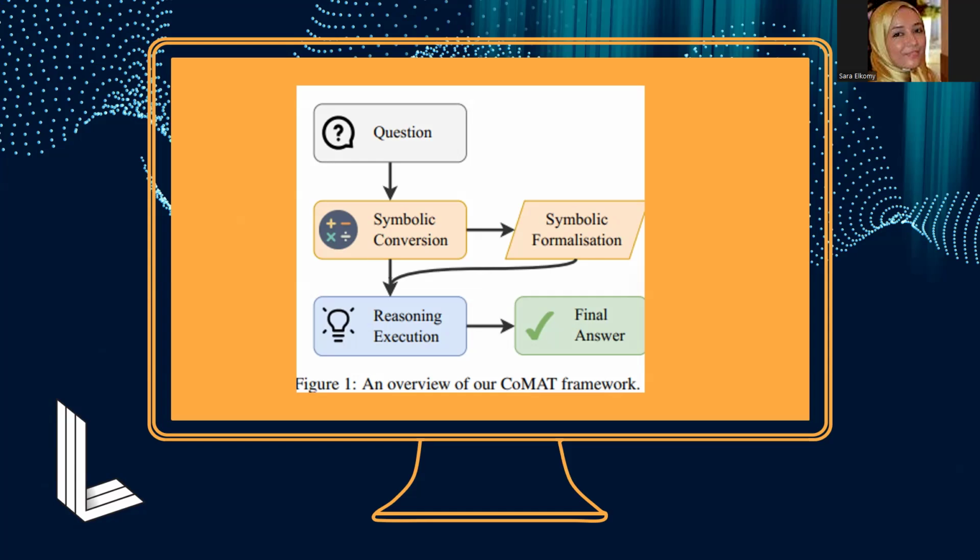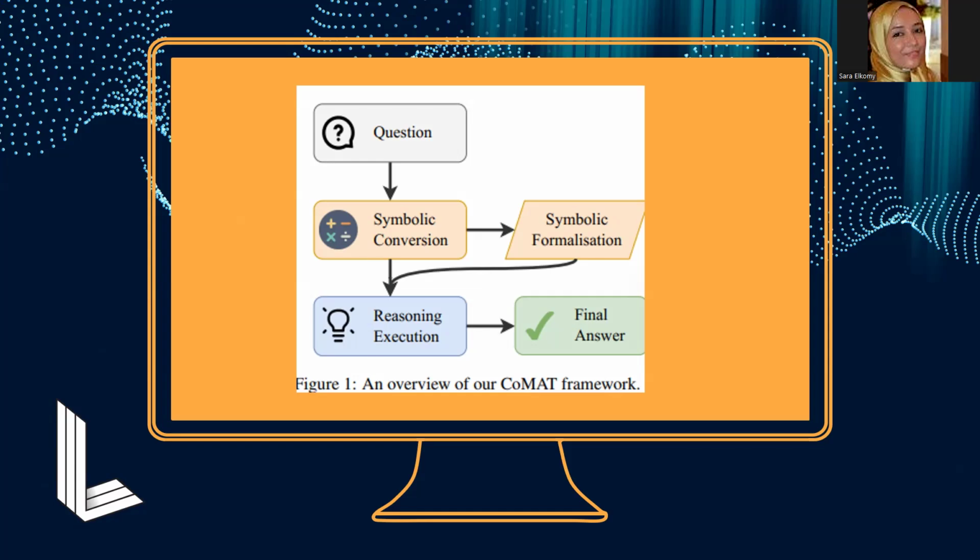Next, it moves into symbolic formalization, where the logical symbols and variables are formalized into a complete symbolic representation. This step prepares the question for reasoning by ensuring all symbolic elements are properly defined and organized. The third stage, reasoning execution, involves applying logical operations to systematically work through a problem based on the established symbols and formalized expressions.